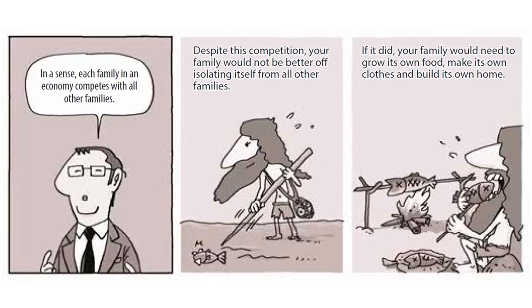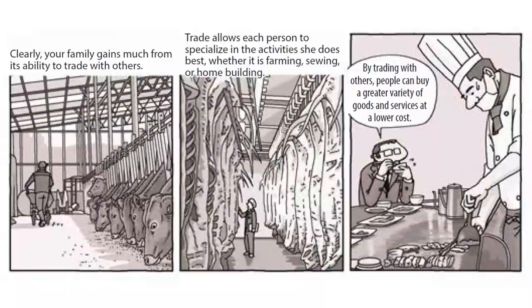If it did, your family would need to grow its own food, make its own clothes and build its own home. Clearly, your family gains much from its ability to trade with others. Trade allows each person to specialize in the activities she does best, whether it is farming, sewing, or home building. By trading with others, people can buy a greater variety of goods and services at a lower cost.